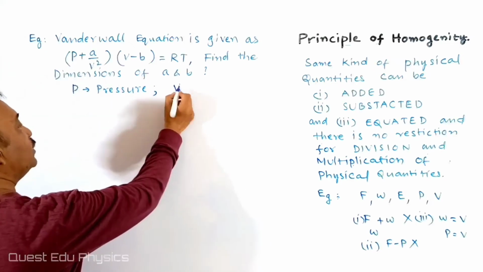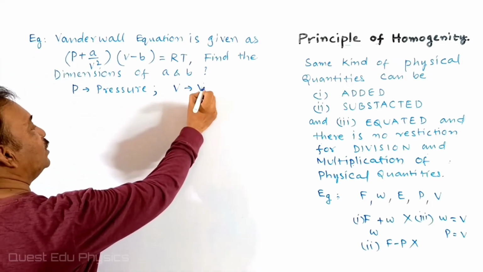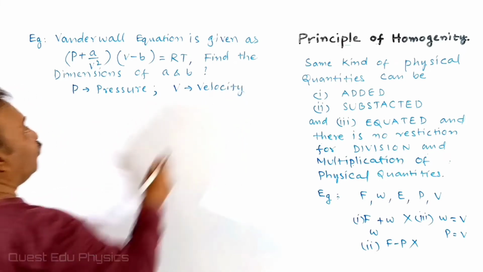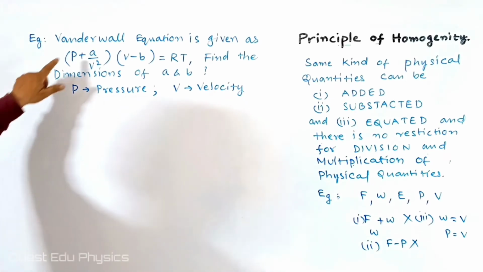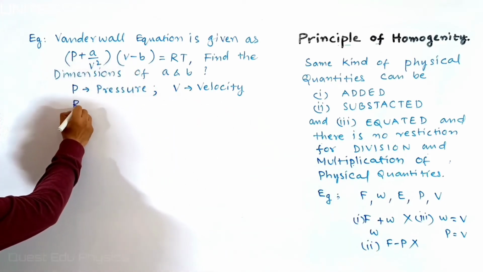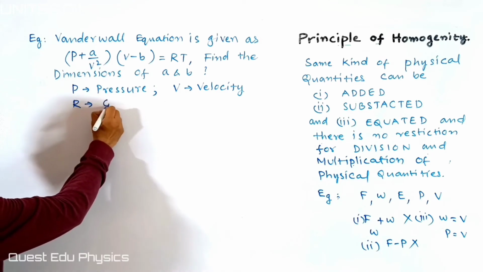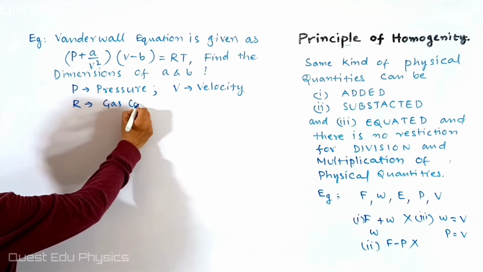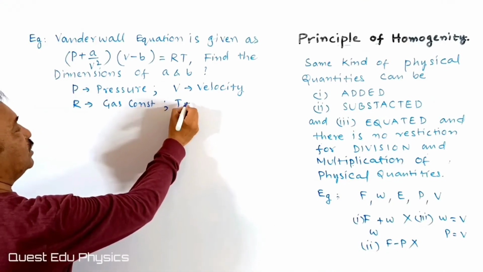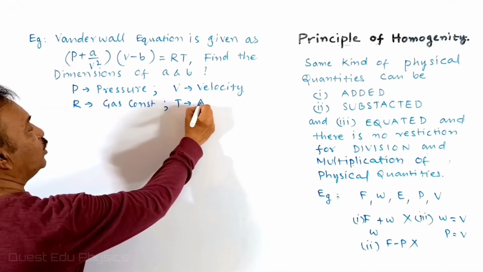Don't mistake it for velocity, though generally we do take V as velocity. And R, you know that it is the gas constant. And T is absolute temperature.